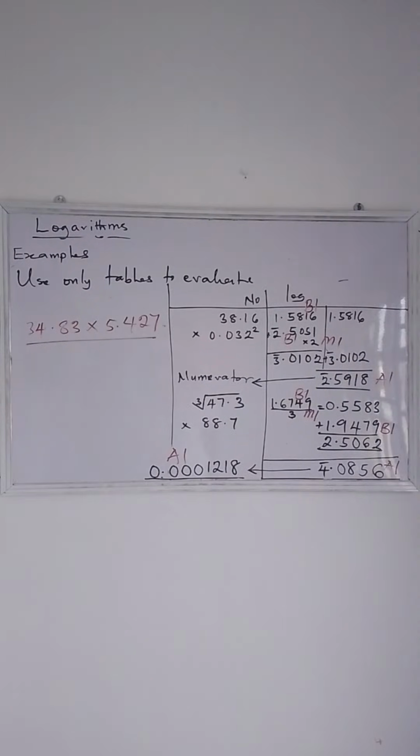Okay, let's do that. Evaluate 34.83 times 5.427. Now let's quickly do this and tell me your answer. Make sure you make use of your four-figure table and follow the method that we used. Let's wait for your answers.